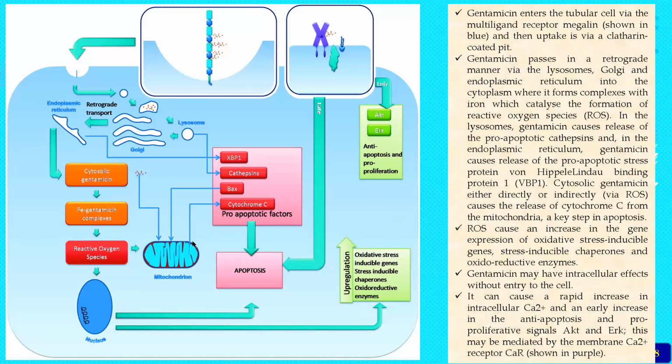So especially when gentamicin is administered, it enters the cytosol of the cells of the nephrons, and then there will be formation of a complex. Because of this, there is production of ROS, or reactive oxygen species, which then act and hamper the nucleus.